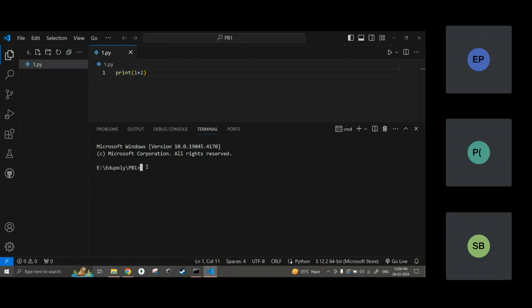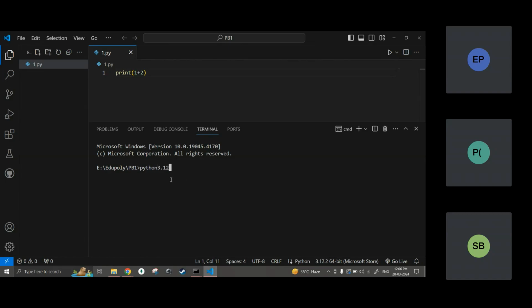So now I need to call the interpreter. I have to say, please interpreter, come and run this code. To call the interpreter I have a shortcut called py. I can call the interpreter by many names, just like we have nicknames. Someone may call you Sai, someone may call you Babu, someone may call you Sai Babu, right? This interpreter has so many nicknames. The full name of the interpreter is Python 3.12.